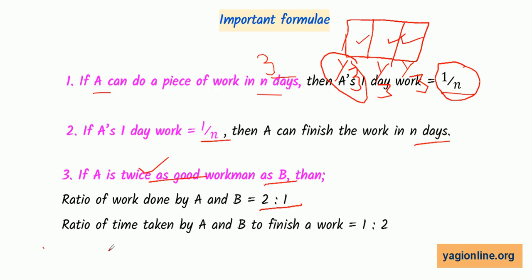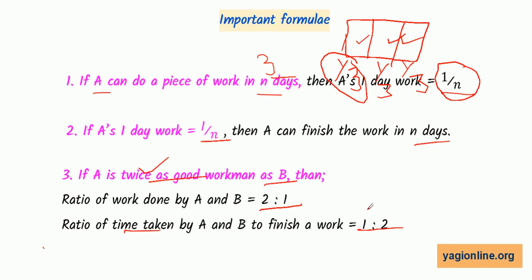So the time taken will become the reciprocal of 2 is to 1, that is 1 is to 2. Again the reciprocal thing. So whenever we are solving the problems of work, one has to remember the word reciprocal and use it sparingly to solve the problems.